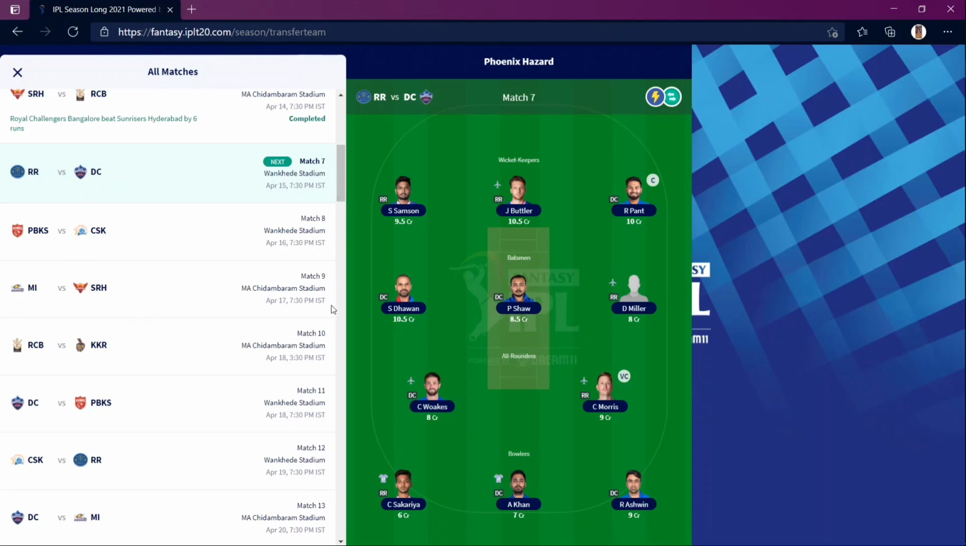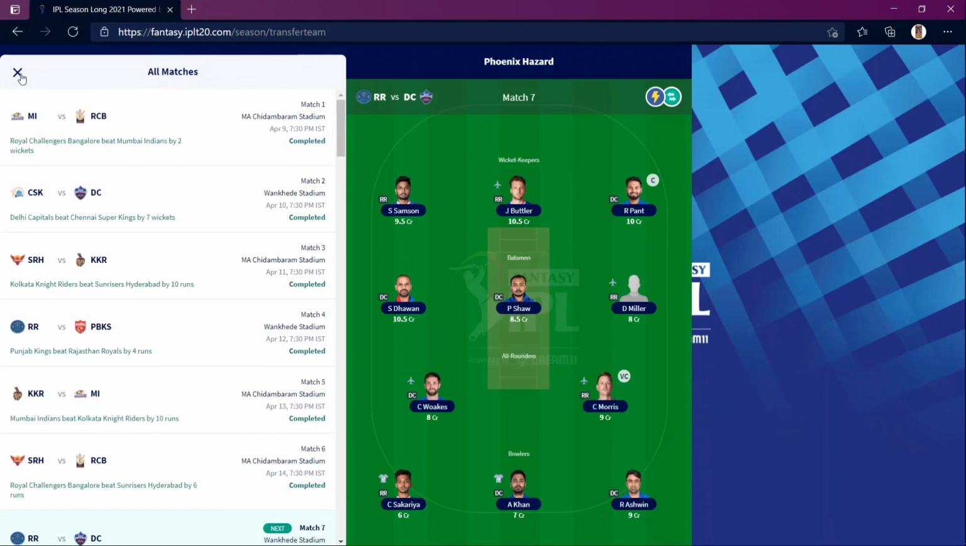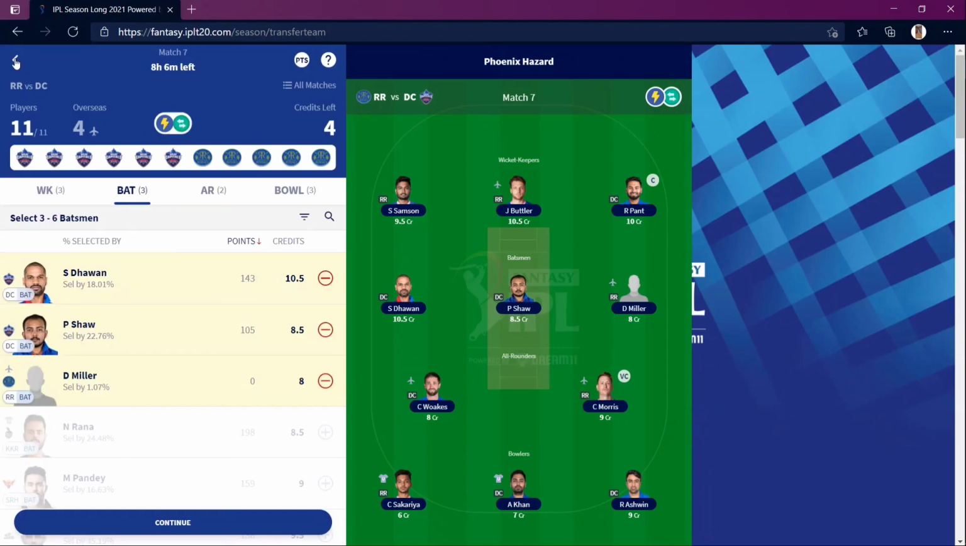And next comes MI versus SRH. You'd better pick a bowler, but make sure that the players you are transferring out are not performing well. You go based on the performances, and one more thing, if they are not playing now, they can play in other matches. So you'd better check them, and you'd better back some players.